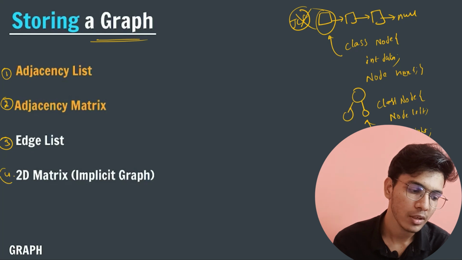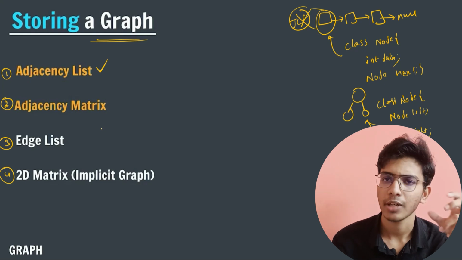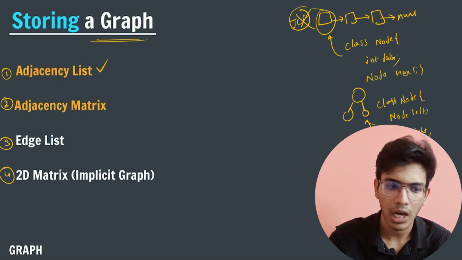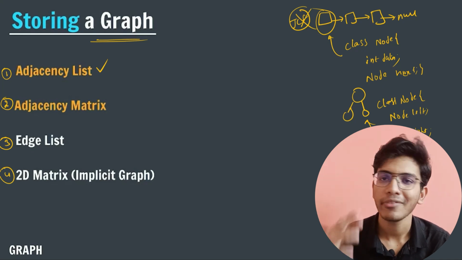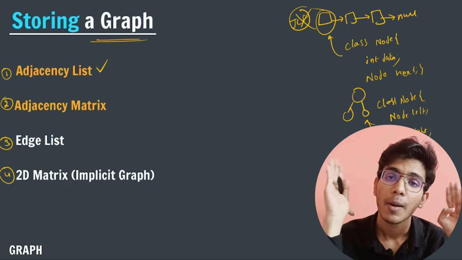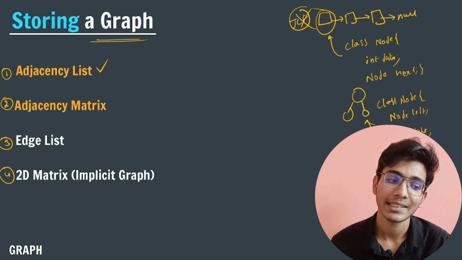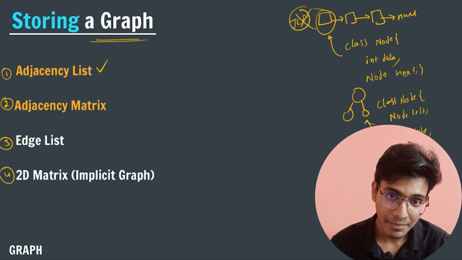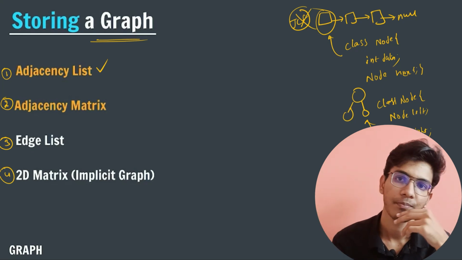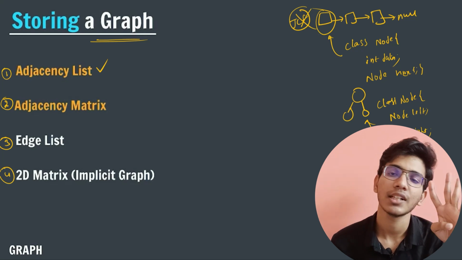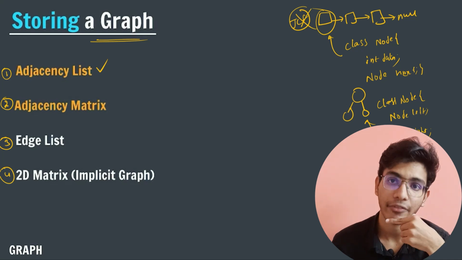Similarly, to represent a graph in our code, we have introduced 4 methods, and these are the 4 different methods that we generally use. In our whole session we are going to use the first method, because I will tell you it is efficient. I will tell you how, but we are going to use the first method, that is adjacency list. The first method is adjacency list, the second method is adjacency matrix, the third method is edge list, and the fourth method is implicit graph by 2D matrix. These are the 4 different methods by which we can represent a particular graph in my code.